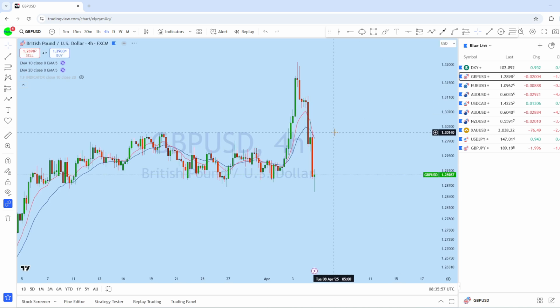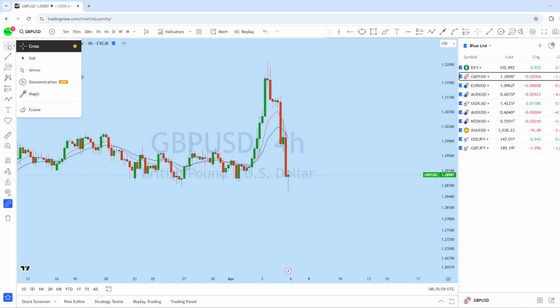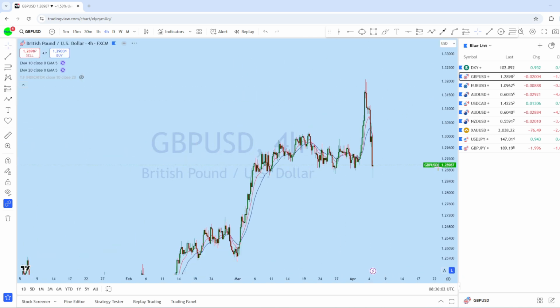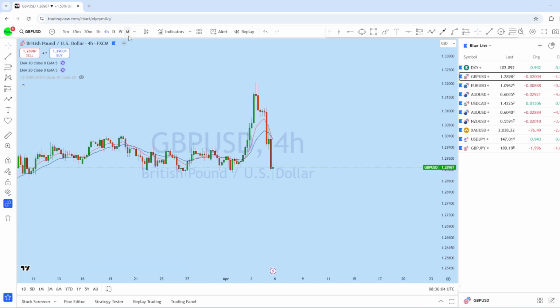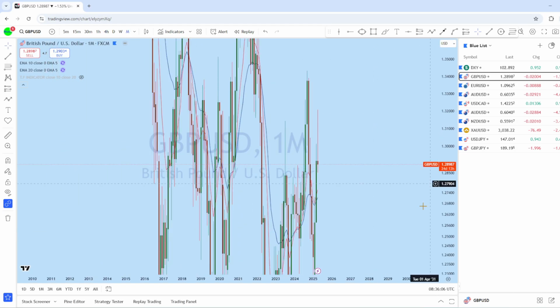Now let's look at British Pound US Dollar to see what kind of trading opportunity we have in this market. Looking at the monthly chart to see what is happening.